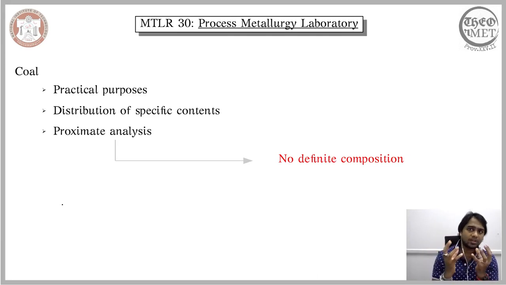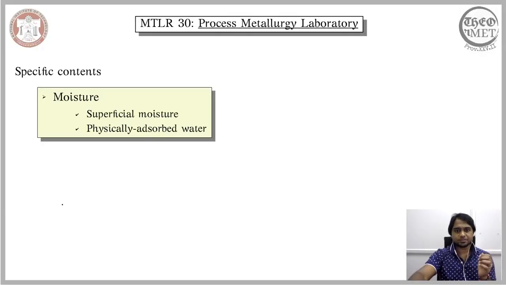Therefore, instead of considering the individual elements involved in the coal, proximate analysis considers the specific constituents of the coal. The way we identify these specific constituents is that they should be present in all coals, irrespective of where you mine it. These contents should be present in all coals, and depending on their distribution, we will be able to differentiate one form of coal from another.